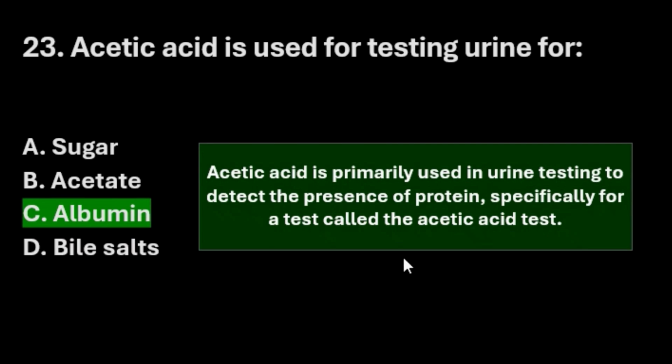So acetic acid test is the test used in testing the presence of protein. Albumin is a kind of protein, so albumin is the right answer among these options.